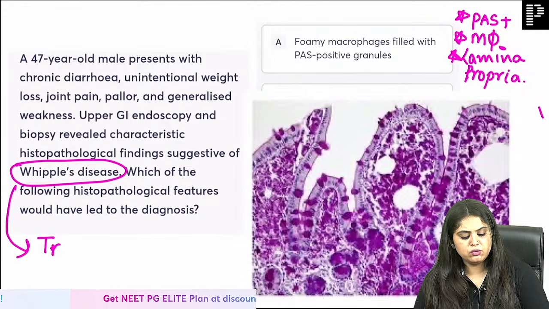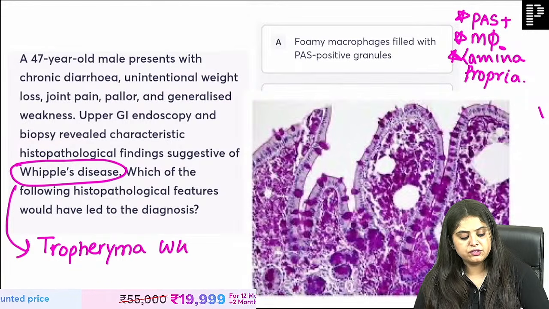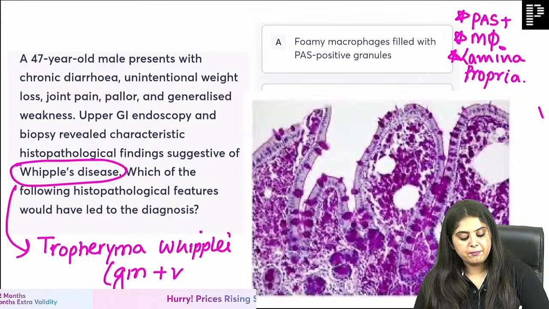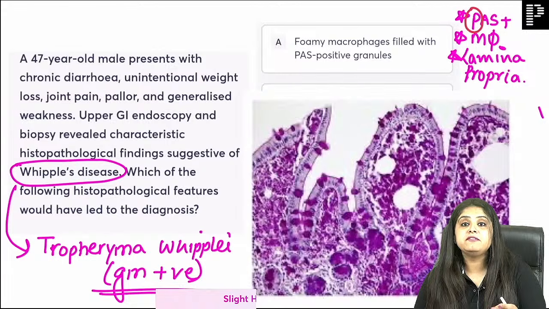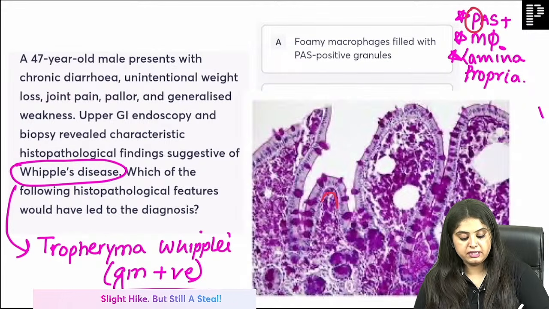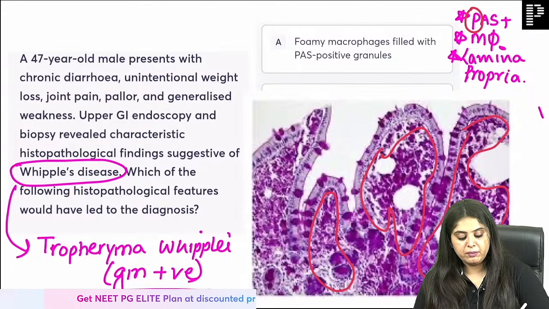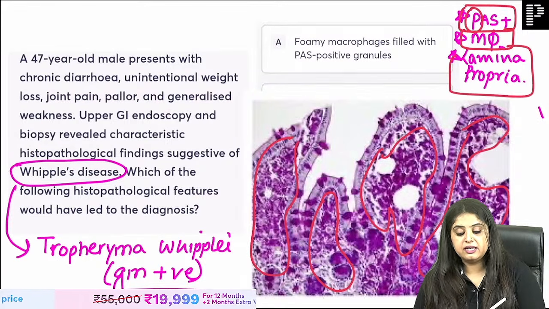Quickly, without asking you, which is the bacteria that causes it? It is a gram positive bacteria which is known as Tropheryma whipplei. Again and again telling you, it is a gram positive bacteria. And because you said, ma'am, PAS positive, P for PAS, P for pink, we see those pink color macrophages. This much pathology we know by now. Pink color macrophages are seen. These macrophages are where? They are in the lamina propria.